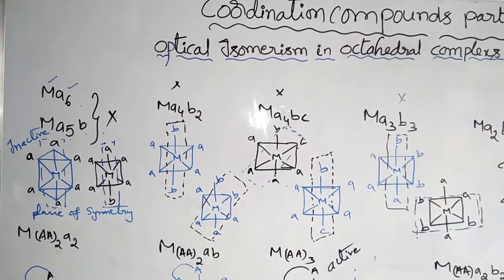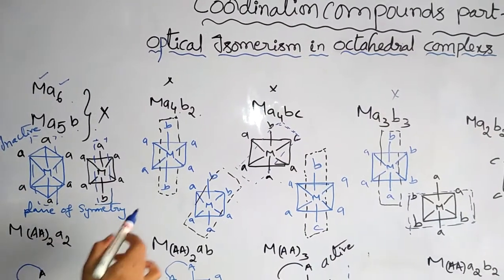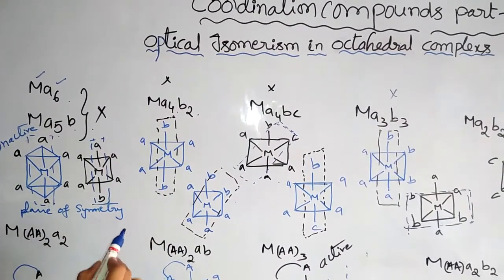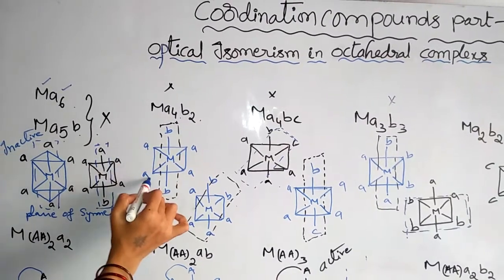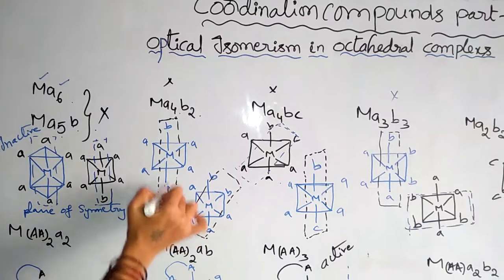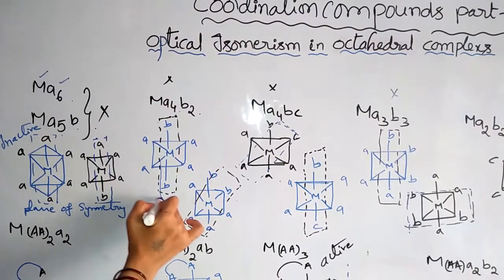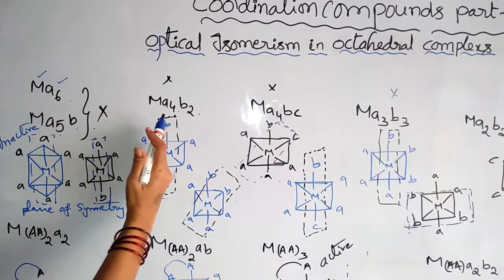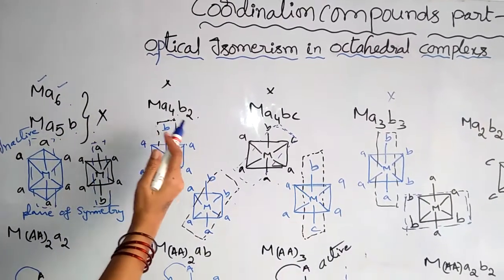Next one, Ma4b2 type. Here also same way. Here see, A, B, A, same ligands. We have to pass one imaginary plane through the compound. It can exactly divide it into two equal halves.